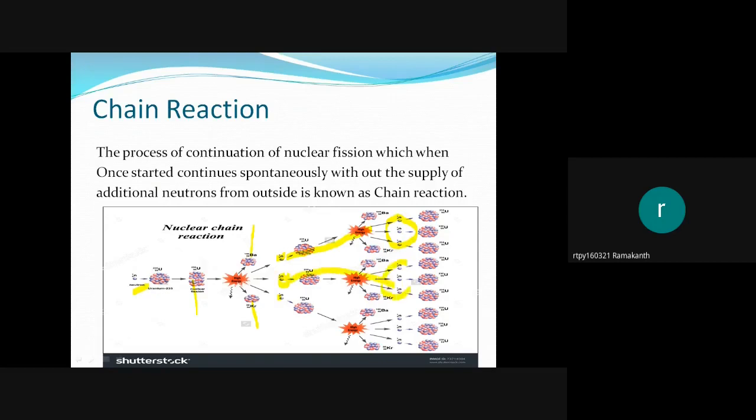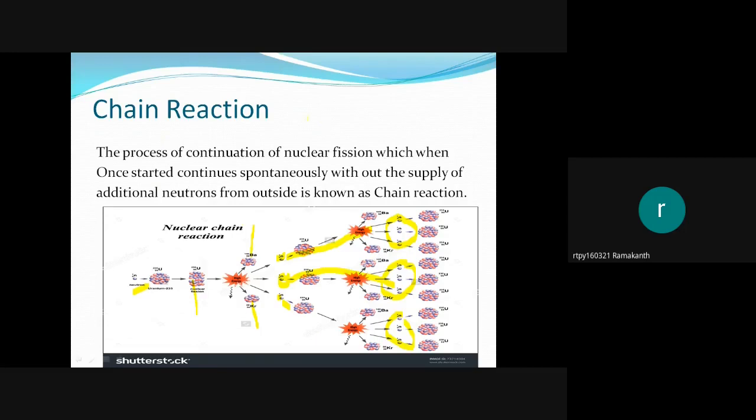The neutron number is multiplying: 3 squared, 3 into 3 is 9, into 3 again is 27. So the reaction multiplies. This is called a chain reaction. The process once started cannot be controlled.